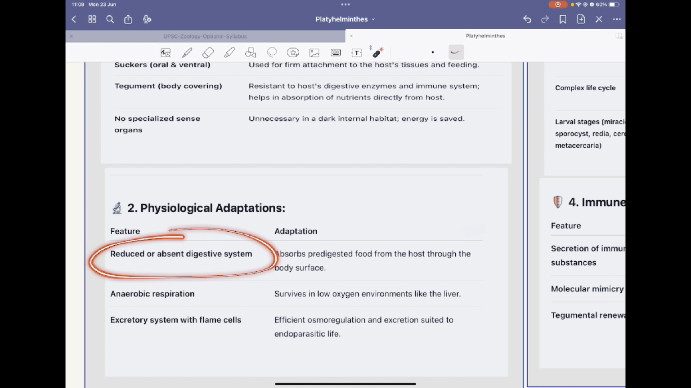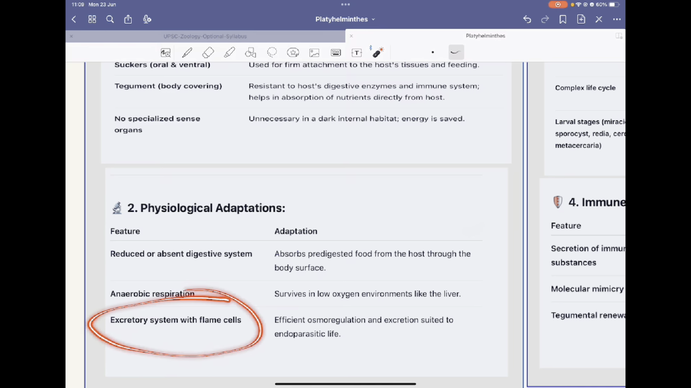At the same time, you will see the physiological adaptations. There is a reduced or absent digestive system. Anaerobic respiration is there because of low oxygen or absence of oxygen in the bile duct. The excretory system is with flame cells. They have efficient osmoregulation.